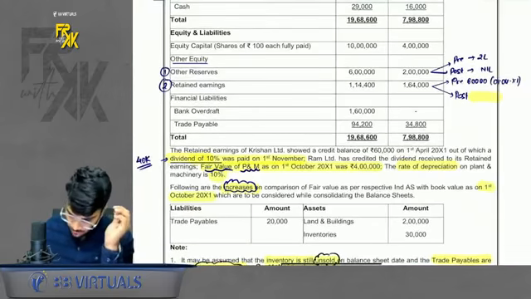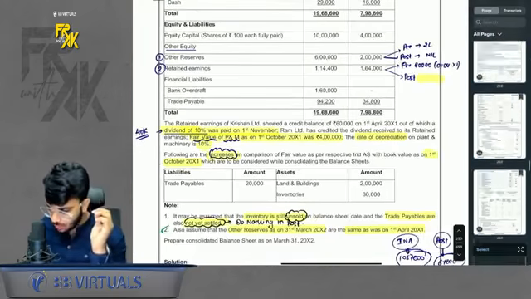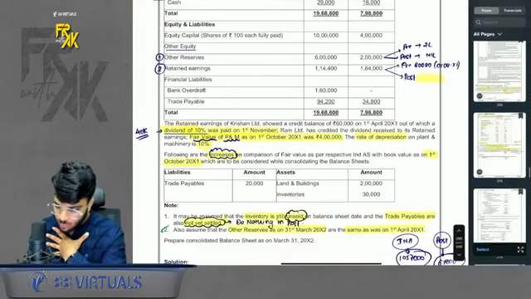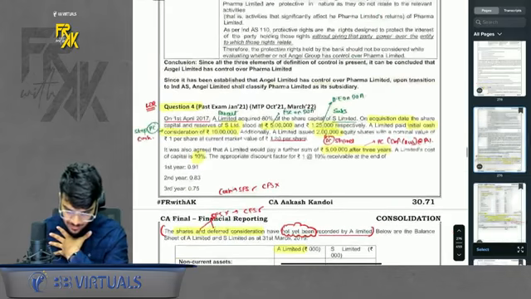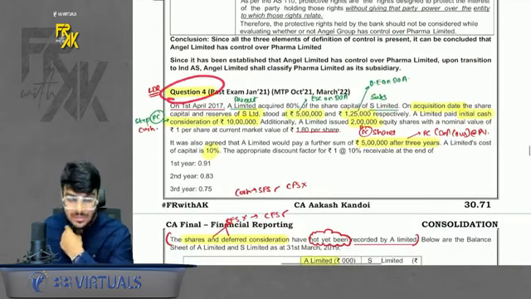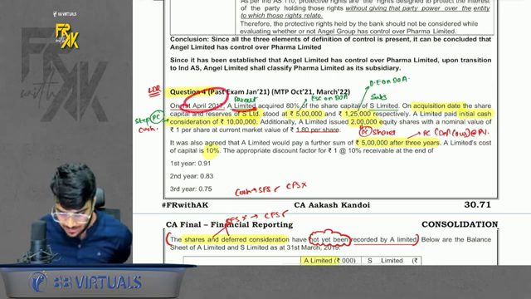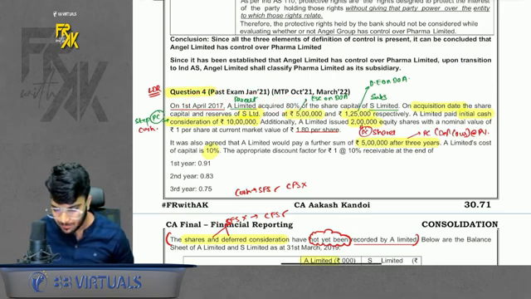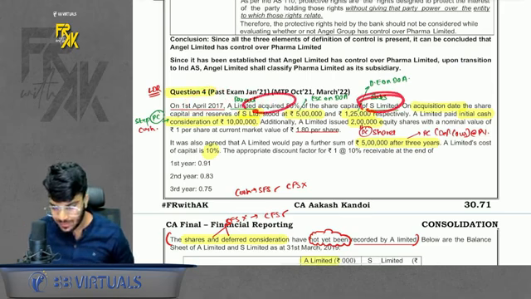There is one more question which is a very good question, that is question number 4 of our question bank, that is MTP RTP past exam section, question number 4, that is on page number 30.70. Okay, now let's see what is given here. On 1st April, A acquired 80% of S. So A is the parent, S is the subsidiary.